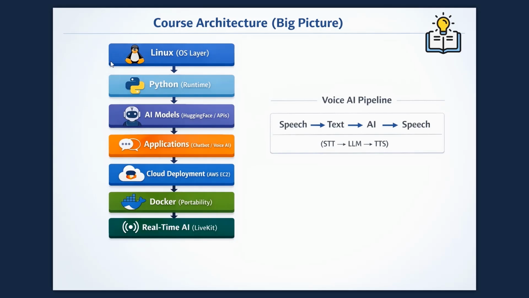So this is not just a course. This is a complete end-to-end AI system. And Linux is the foundation of everything.